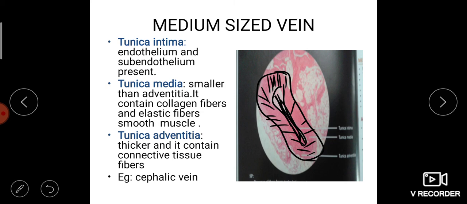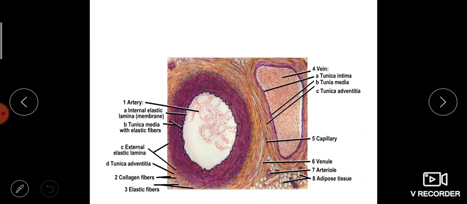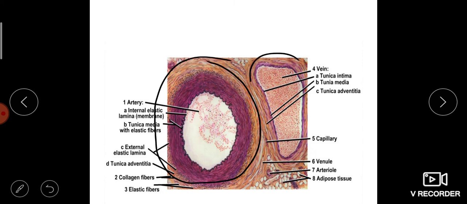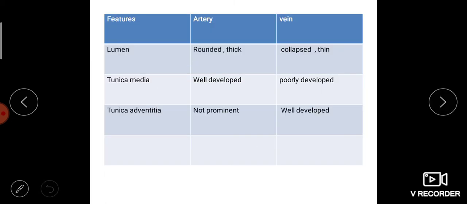For example, cephalic vein. See, this is an artery. This is an artery. This is a vein. The wall of the artery is thick when compared to the vein. Veins are collapsed structures. Say the features or the differences between artery and vein, taking lumen, tunica media, tunica adventitia. What are the differences in artery and vein?